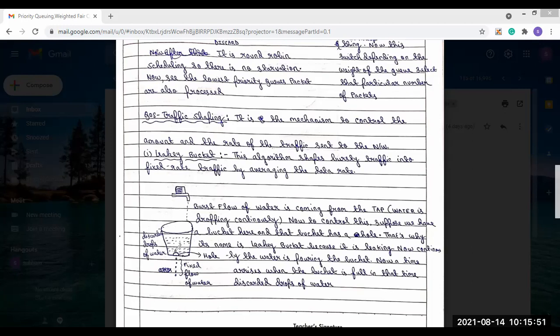After that, from the queue, the packets will be chosen by the processor one by one according to the leaky bucket algorithm. It works to fetch the packets from the queue at a constant rate, and after the processor processes them, they are departed. So this is the concept of the leaky bucket algorithm. Is it clear?